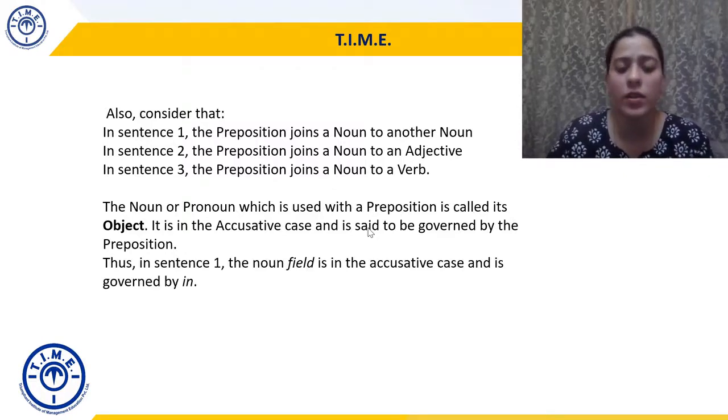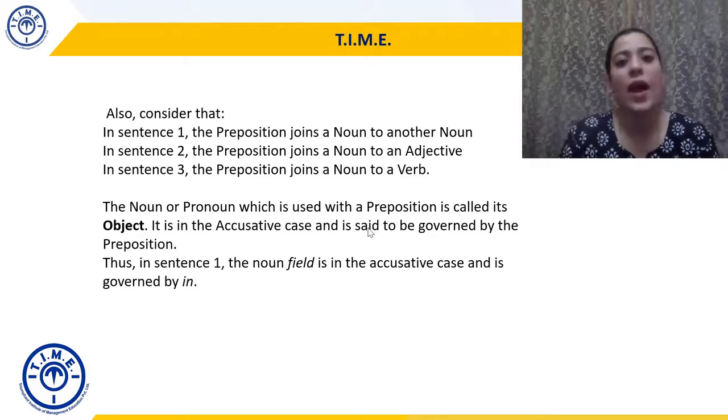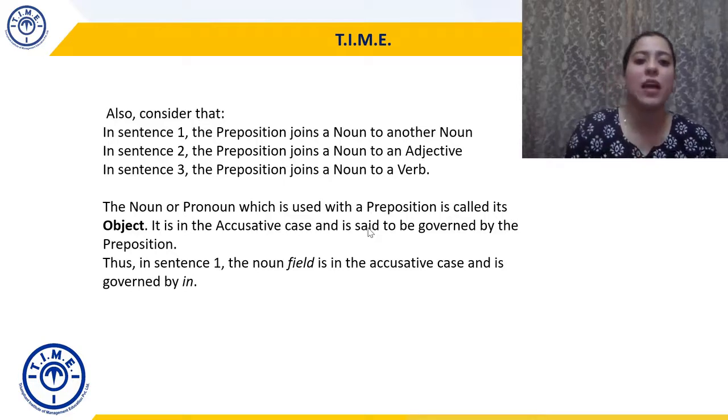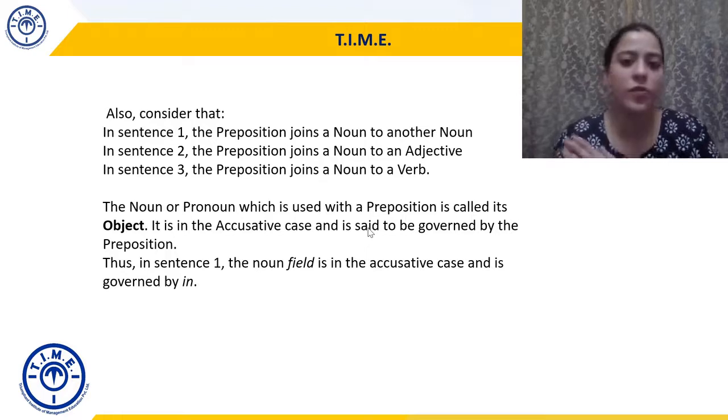So in sentence 1, the noun field is in the accusative case and is governed by in. So if you remember the first sentence, we have both cow and field, both of them are nouns. Field is in the objective case and that's why it is governed by the preposition in. The cow is in the field.